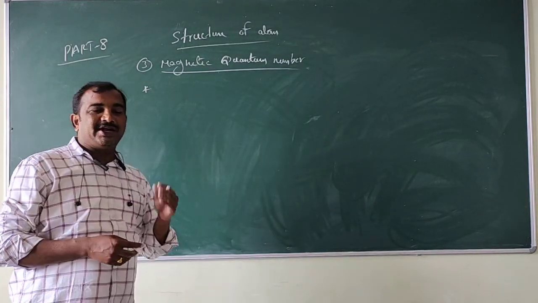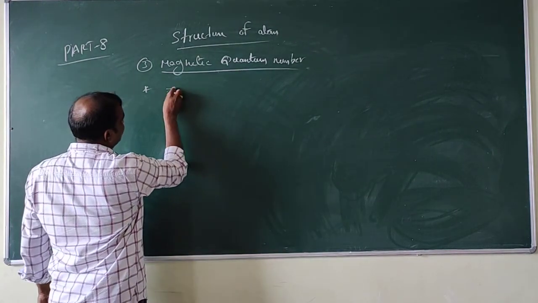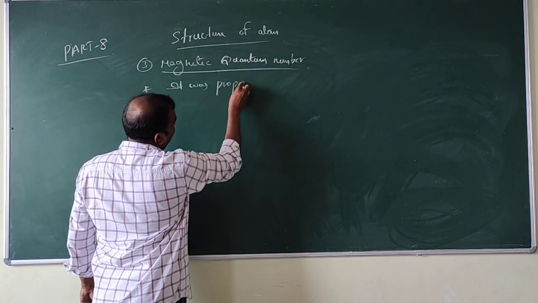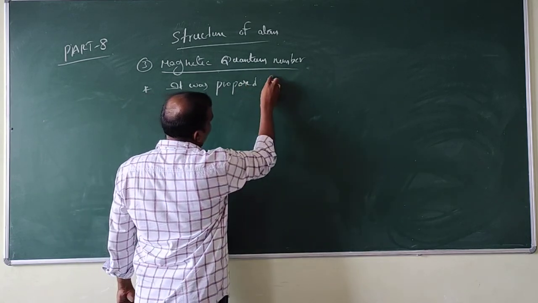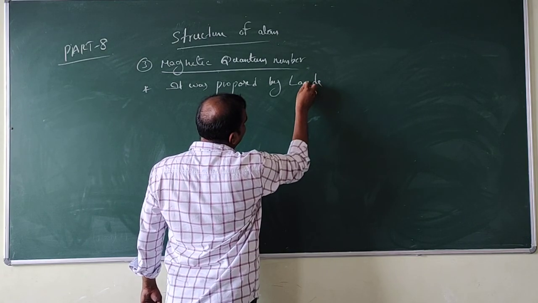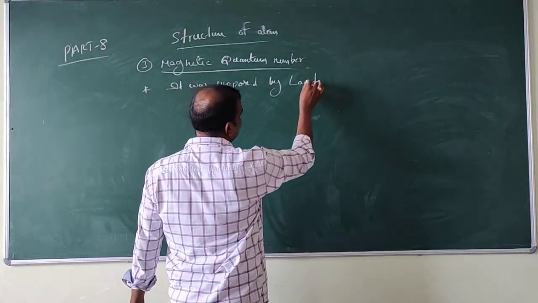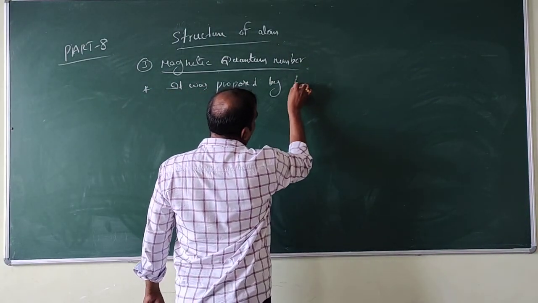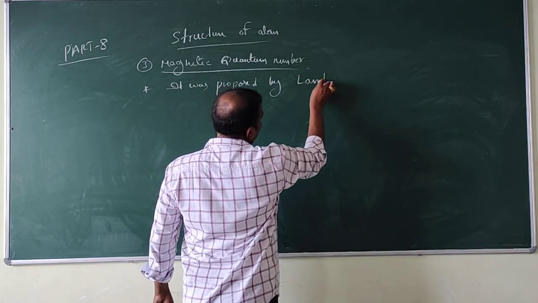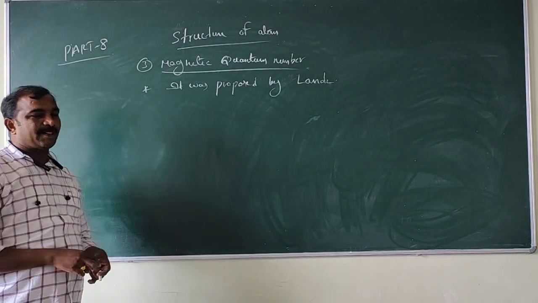Like that, the magnetic quantum number was proposed by Landé, L-A-N-D-É.